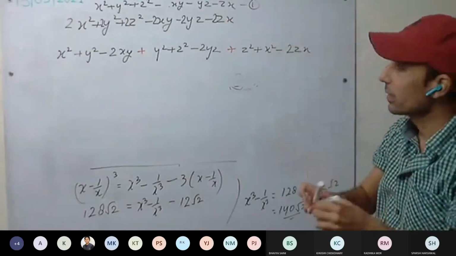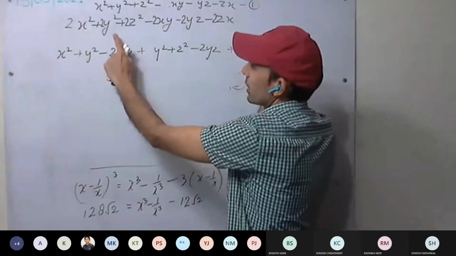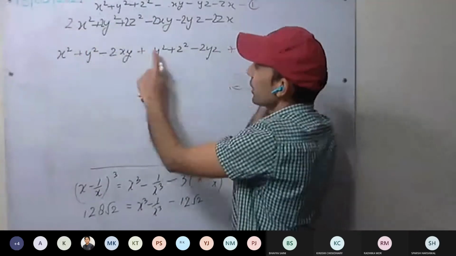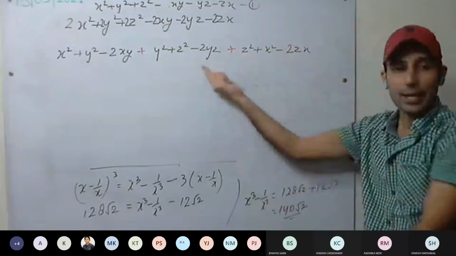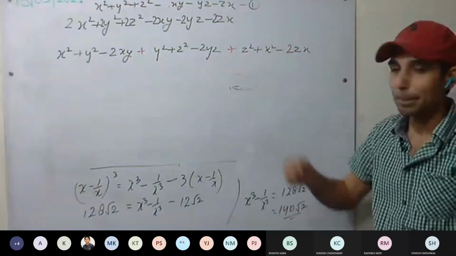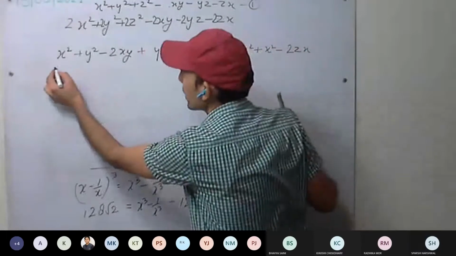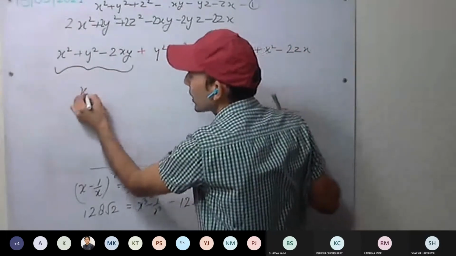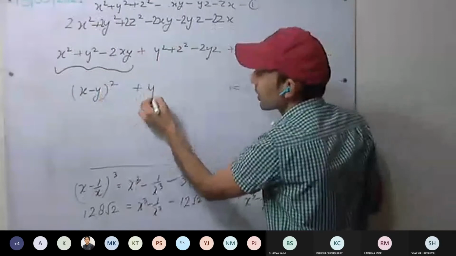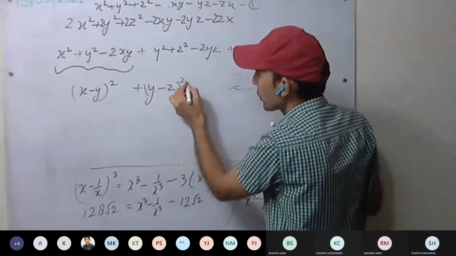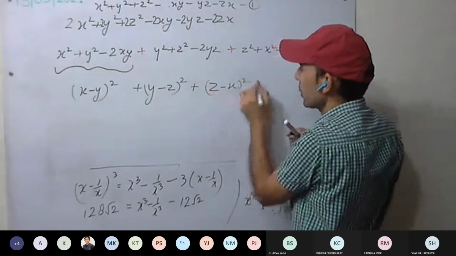I can write it like this: x square plus x square is 2x square, 2y square, 2z square. Yes or no? Now expand it. Its value will be x minus y the whole square plus y minus z the whole square plus z minus x the whole square.